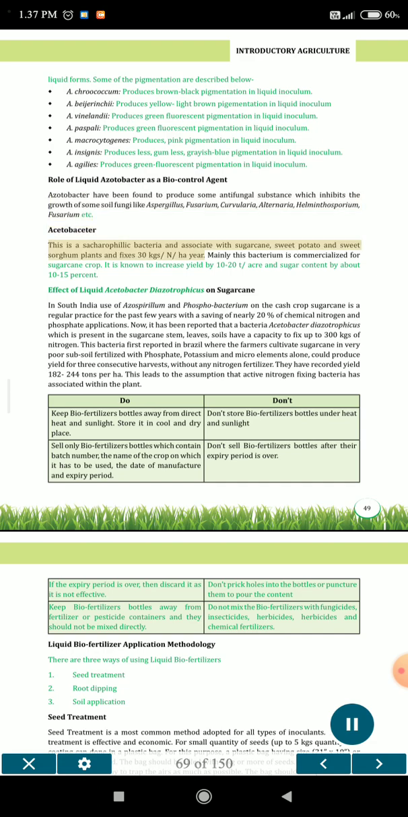Acetobacter. This is a saccharophilic bacterium that associates with sugarcane, sweet potato and sweet sorghum plants and fixes 30 kgs per year. Mainly this bacterium is commercialized for the sugarcane crop. It is known to increase yield by 10 to 20 t/acre and sugar content by about 10 to 15%. Effect of liquid Acetobacter diazotrophicus on sugarcane.